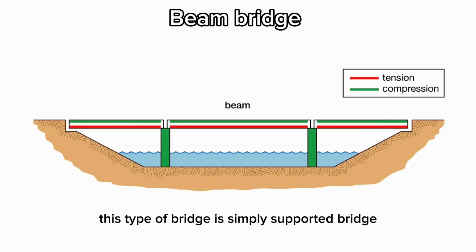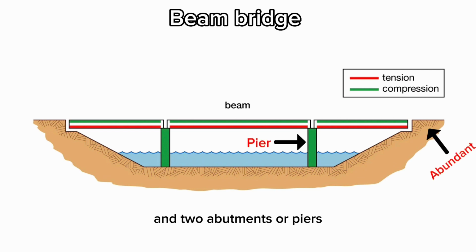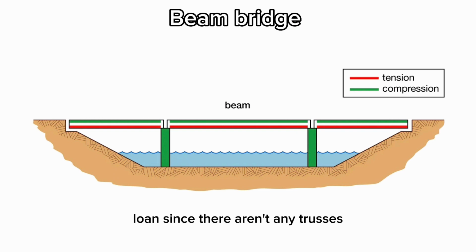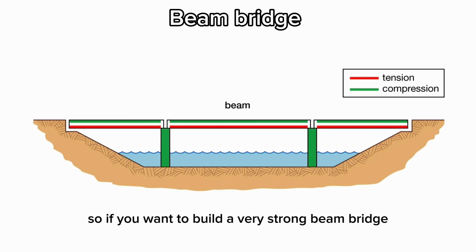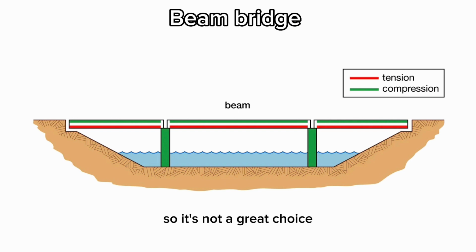This type of bridge is a simply supported bridge consisting of a horizontal beam and 2 abutments or piers at each end. In this type of bridge, all forces are transferred to the beam and piers. This design won't survive on its own since there aren't any trusses or cables that can transfer all the forces, both tension and compression, acting on the beam. So if we want to build a very strong beam bridge, we will have to use a lot of spaghetti that will make the overall structure really heavy. So it's not a great choice.